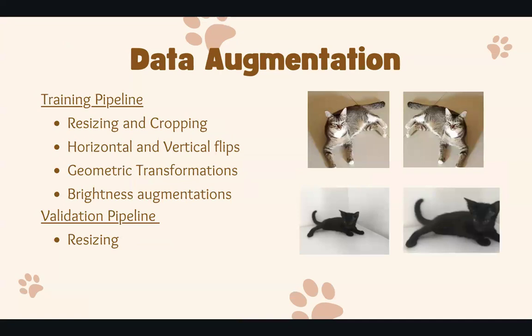We created a training and validation pipeline for data augmentation. The training pipeline included resizing and cropping, horizontal and vertical flips, geometric transformations, and brightness augmentations. The goal is for the data to be generalized and for the model to pick up more features. As for the validation pipeline, we also did a resizing of the images. Both training and validation pipelines apply consistent normalization using ImageNet statistics, where the mean and standard deviation are computed per RGB channel. This aligns the input with the pre-trained model's expectations.